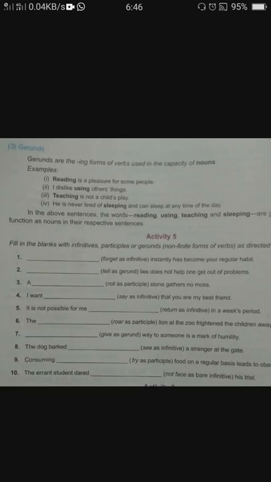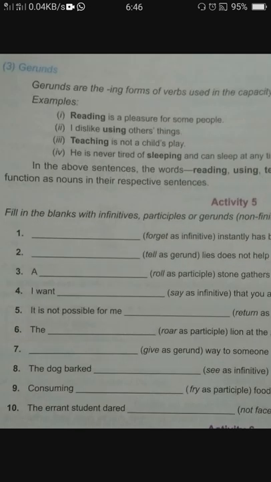Gerund is also the ing form of the verb. Okay, but as present participle was also the ing form, the difference between present participle and gerund is that present participle was acting like an adjective, while gerund will do the work of a noun. Gerund will be used as a noun in the sentence, means we are using an ing form of a verb like a noun in the sentence. For example, reading is a pleasure for some people. Here reading, ing form, is the noun, the subject of the sentence.